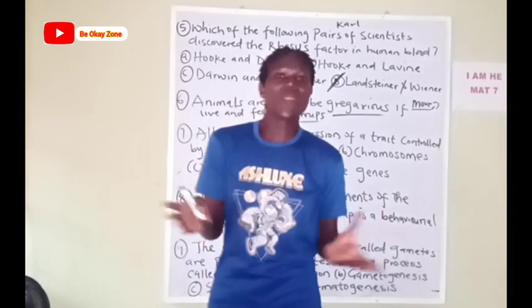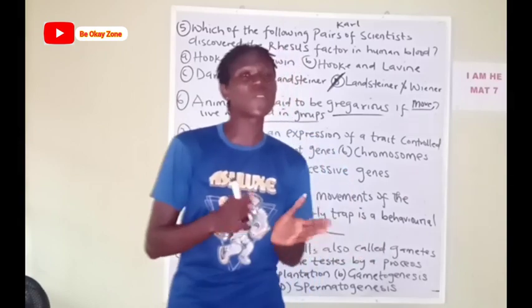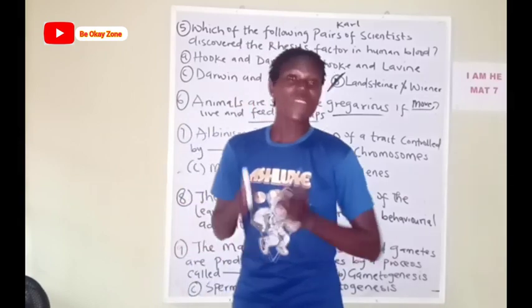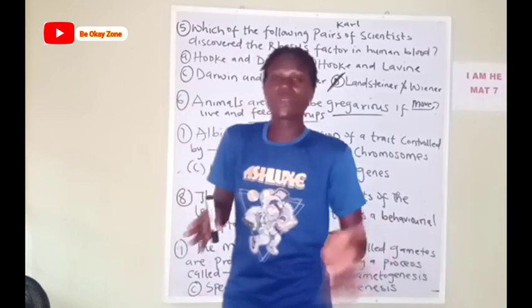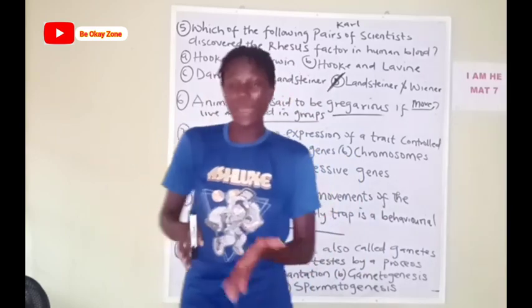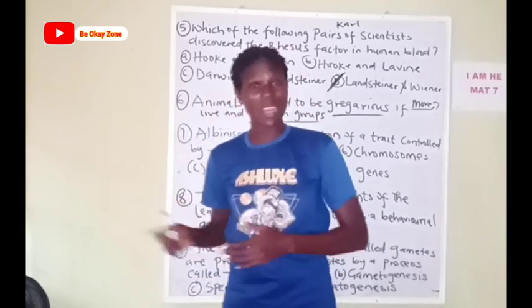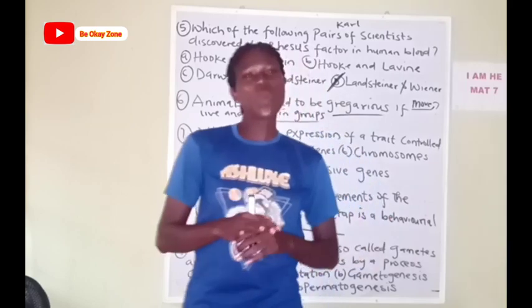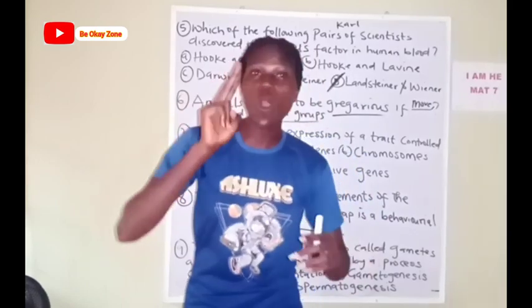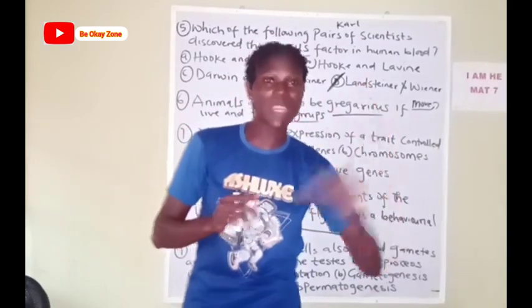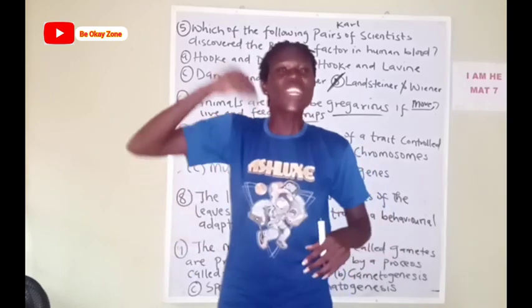Now, someone can be said to be recessive. For instance, if your mother is fair and your father is fair, and amongst the 4 children, 3 are fair and the other one is dark. What it means is that the one that is dark is recessive. It took 2 of these genes, one from the father and one from the mother.